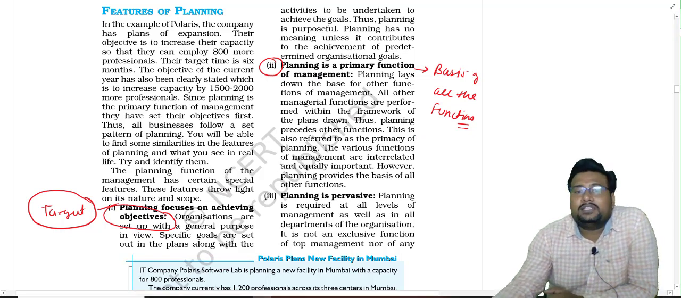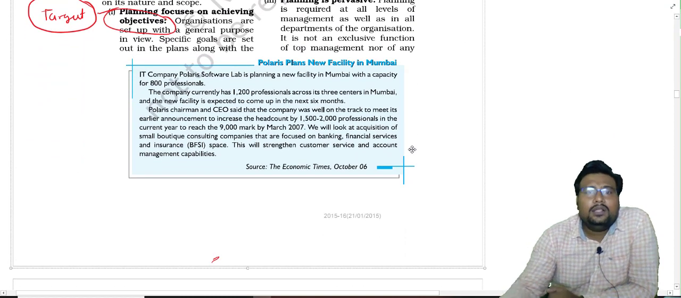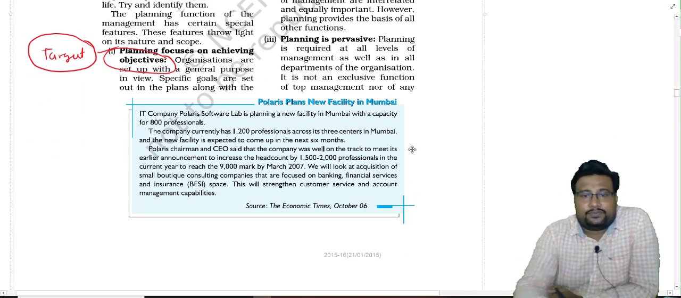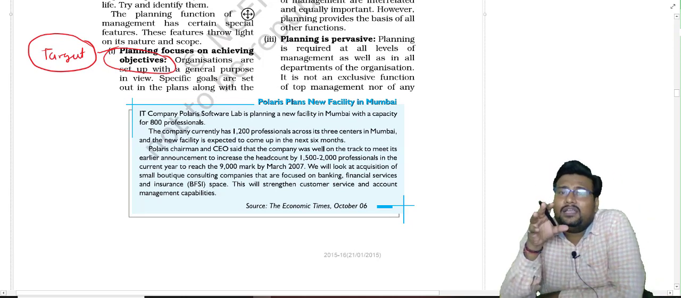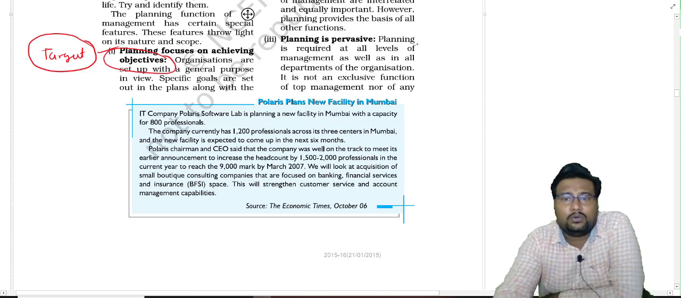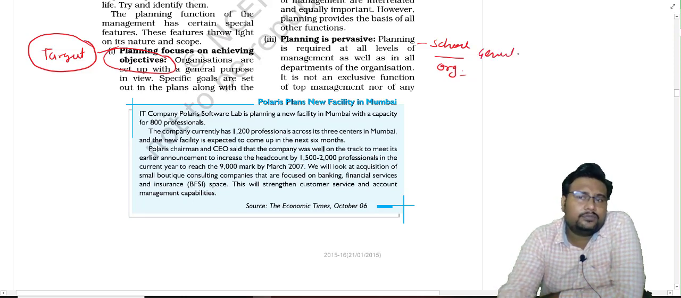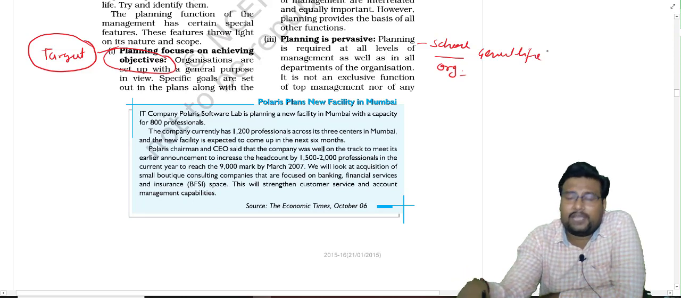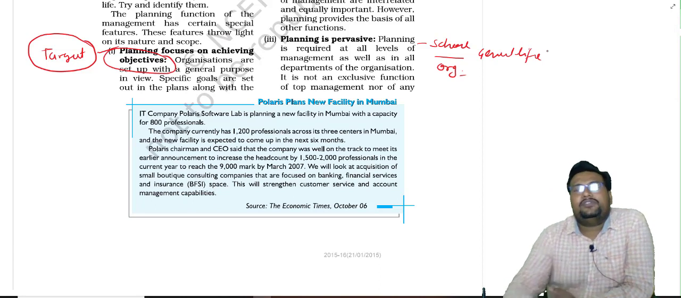Now planning is pervasive, or you can say universal. That is very simple, it is not very tough. Planning is pervasive means what? Look, beta, planning is present everywhere, whether it is a school, whether it is an organization, whether it is your general life. Planning is present everywhere. Without proper planning, the goal will not be achieved.